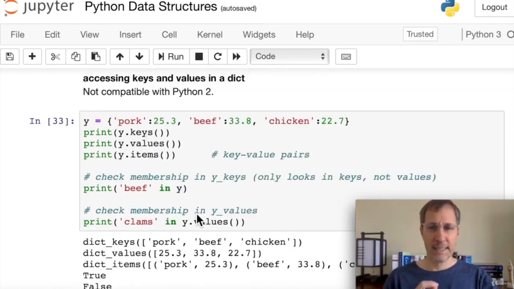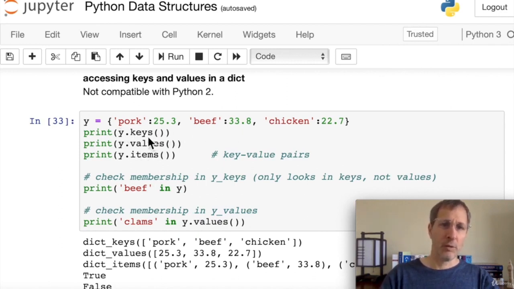To access keys and values in the dictionary, you can access these separately or you can access them together. So here are a few different ways of doing that. We have this dictionary y with pork, beef, and chicken in it. Those are the keys, the strings, pork, beef, and chicken. So if we do y.keys, we get a list of pork, beef, and chicken. It dumps these out as a list.